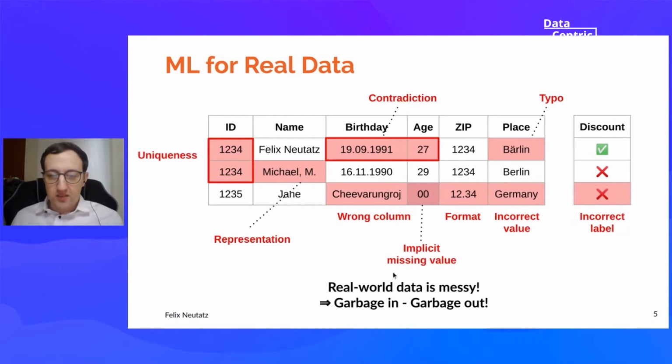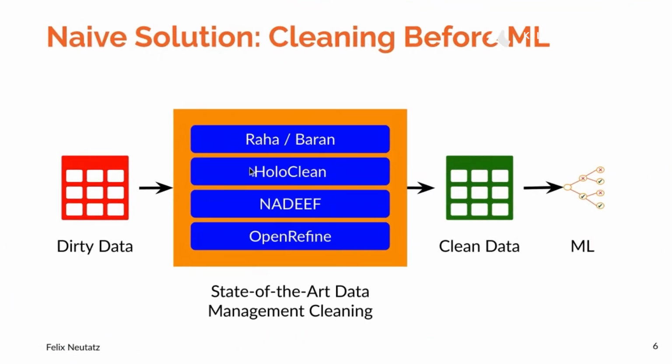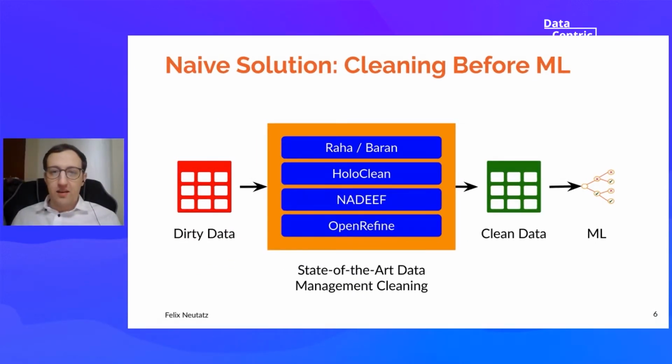And this is, of course, economically a really big problem, because we lose a lot of money when we have messy data. So now you might say, well, that's not a problem. We have in the data management community a lot of data cleaning systems, for example, Raha and Baran, which are cleaning systems coming from our lab, or HoloClean, Nadiv, OpenRefine, or many other solutions from industry that you can just apply on dirty data, and then you get the clean data out, and then you can just apply your machine learning model. But it's not always that trivial, and I will come to that why in a moment.